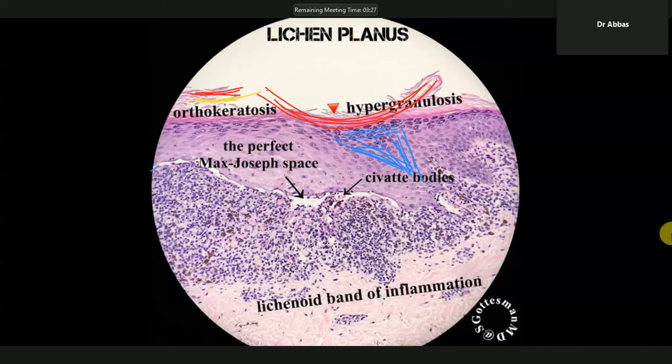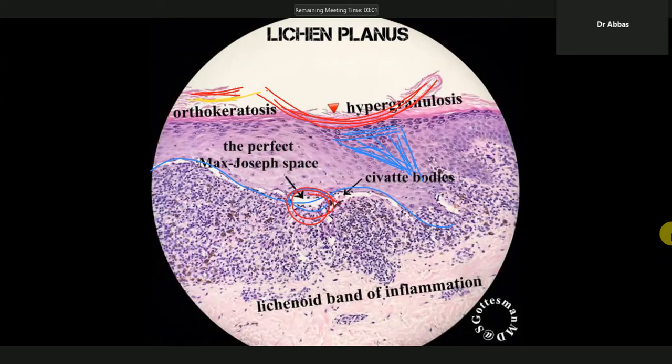So this layer is the rete ridges. Due to the basal cell degeneration, what will be present here? A gap will be present here. This is the gap or opening. Due to basal cell degeneration, here is the opening, and this opening is the Max Joseph space.